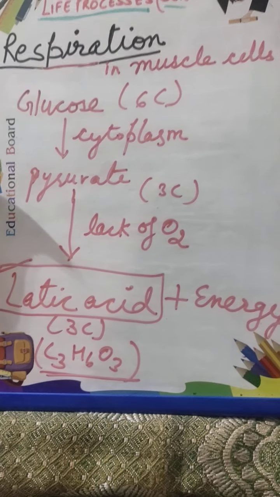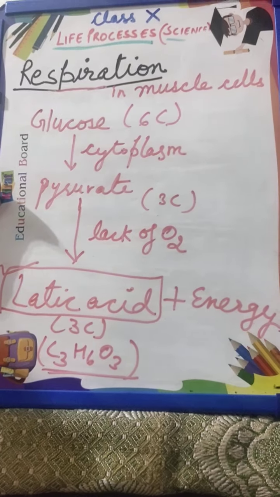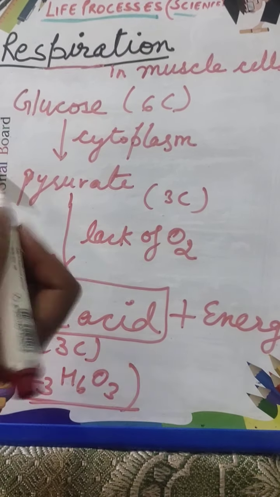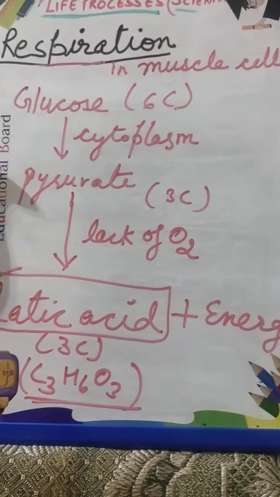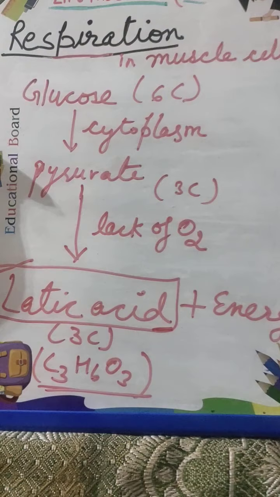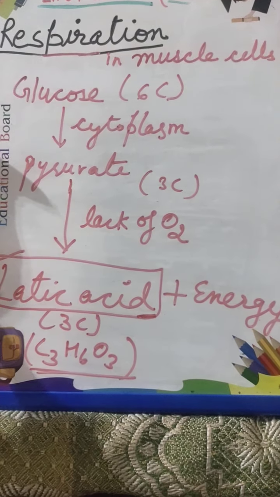This lactic acid is again going to convert into glucose by some other process, but the muscles get cramps due to the accumulation of lactic acid. So this lactic acid causes cramps in our muscle, or which causes fatigue.